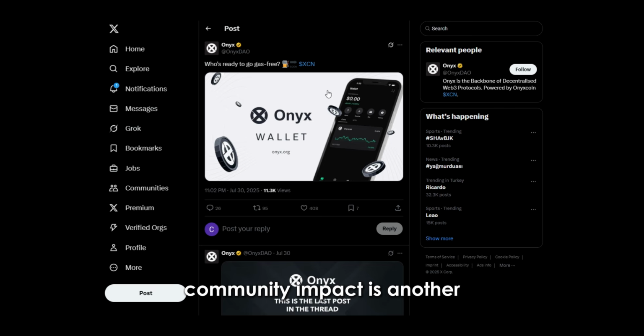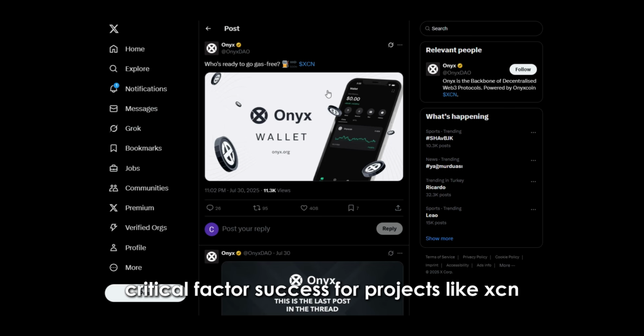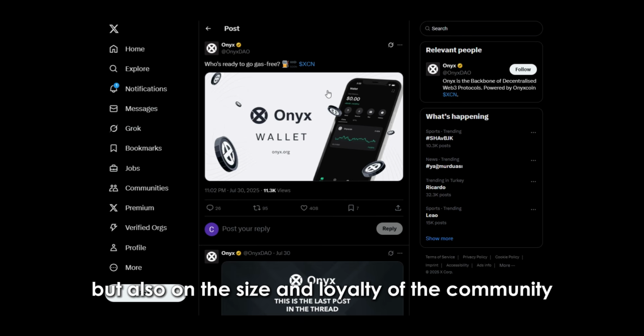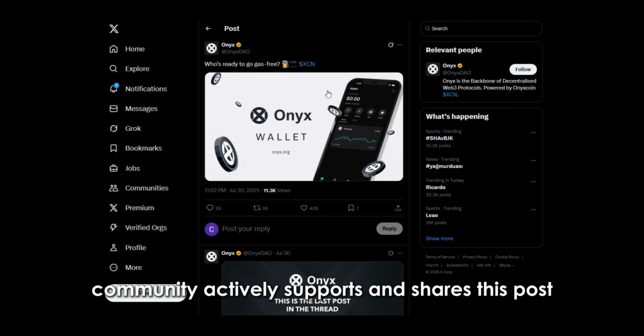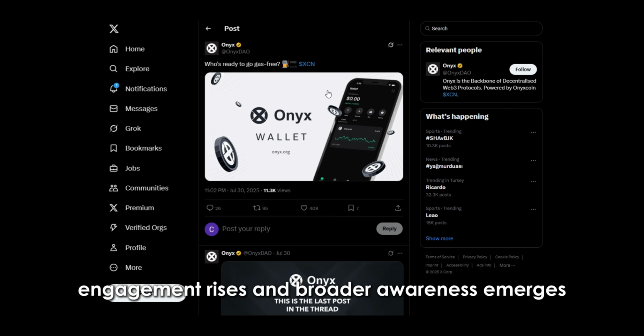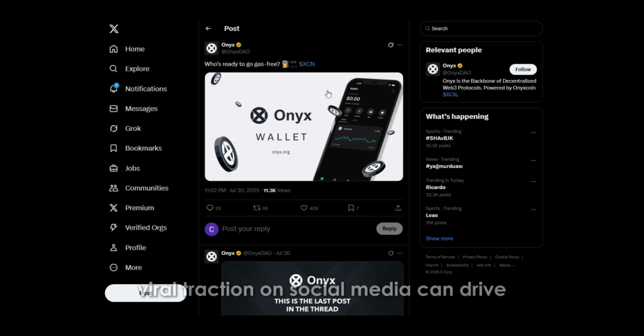Community impact is another critical factor. Success for projects like XCN relies not just on technical advancements, but also on the size and loyalty of the community. If the community actively supports and shares this post, engagement rises and broader awareness emerges. Viral traction on social media can drive significant price increases in a short time.